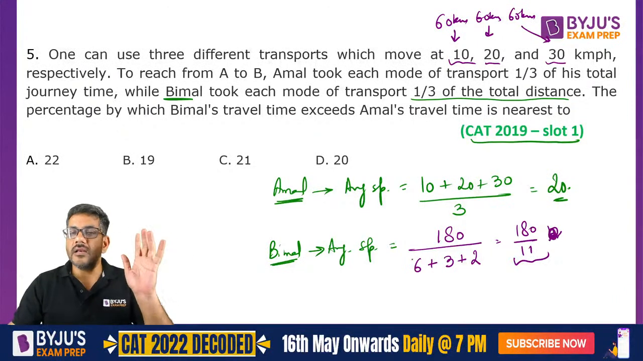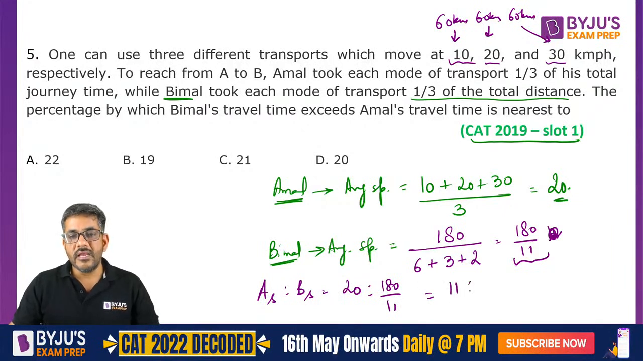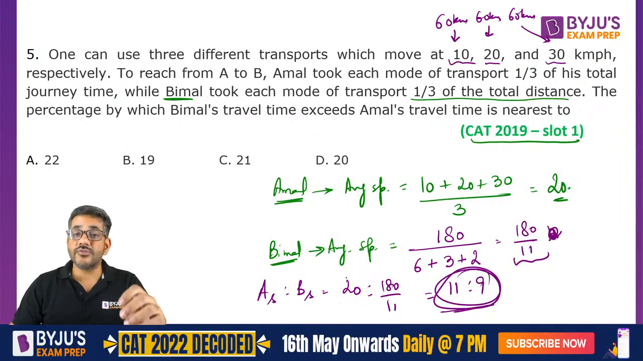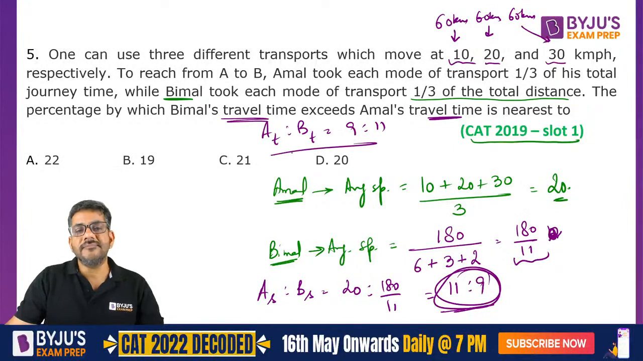Average speed of Amal is 20. So what is the ratio of their speeds? Amal की speed है 20, Bimal की speed है 180 by 11. So the ratio is 20 से cancel out होके 11 is to 9. The ratio of their speeds is 11 is to 9. But the question is talking about their travel time. So travel time would be in a ratio of 9 is to 11, we just discussed.